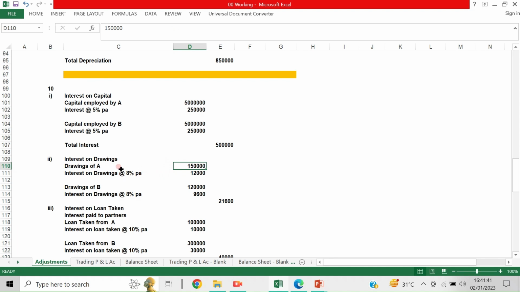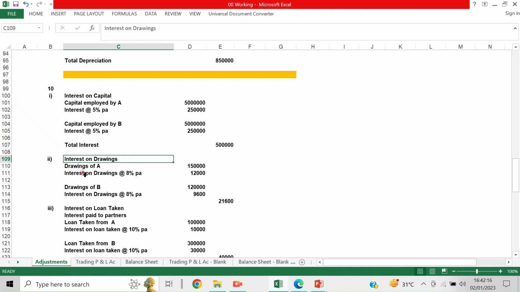So on that, interest on drawings. Now just see, here interest on capital is an expenditure to the firm, an expenditure to the company. So here interest on drawings is what actually? Interest on drawings is an income to the business, or income to the firm. Okay, so understand the difference. So interest on drawings.